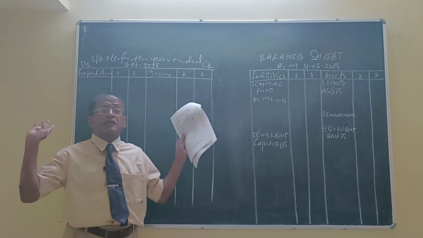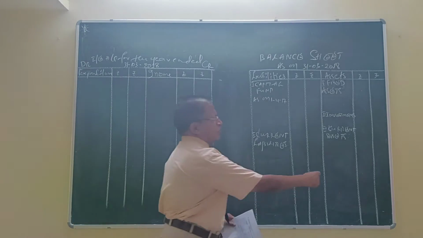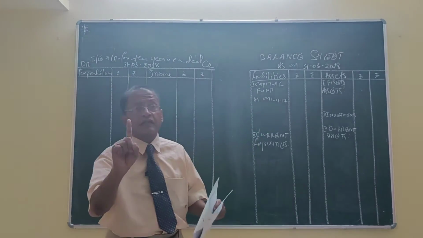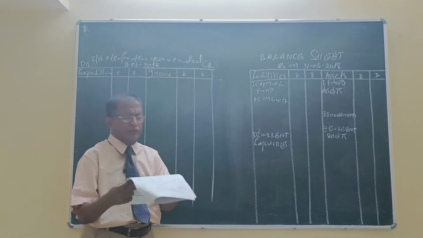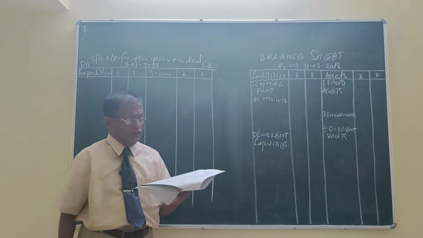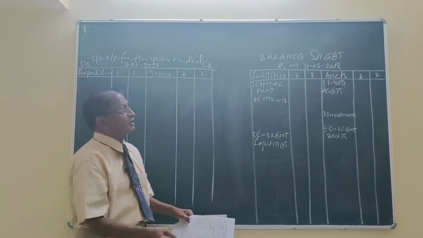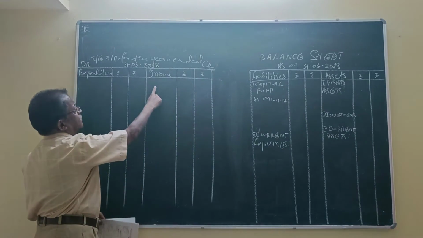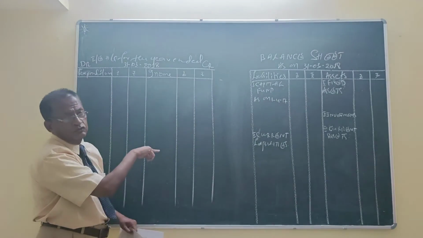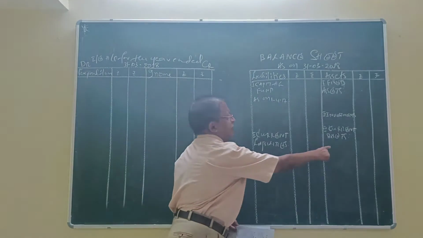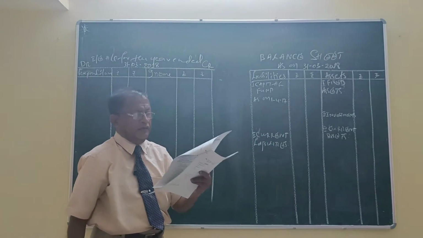Balance carried down at the end of the year, the cash balance. It will be shown in the balance sheet under the heading current asset. Come to the adjustments. Subscriptions outstanding 5,600, outstanding for the current year. It will be shown in the income and expenditure account as addition to the subscription. And the same item will be shown in the balance sheet under the heading current asset.